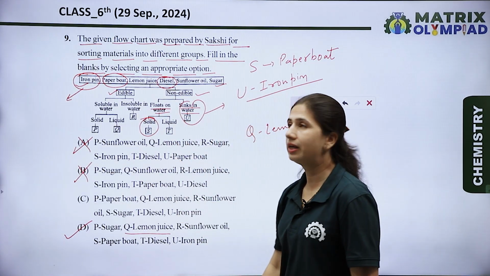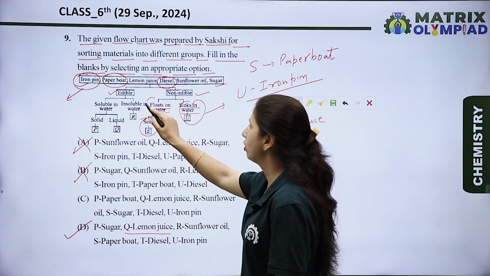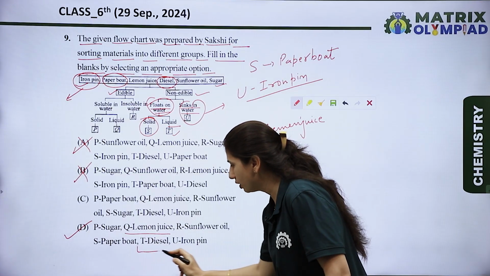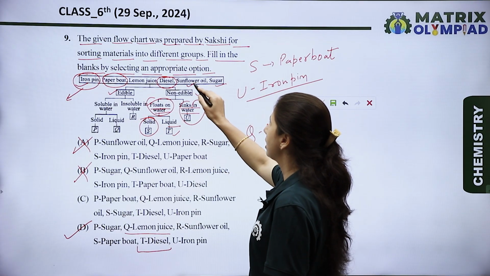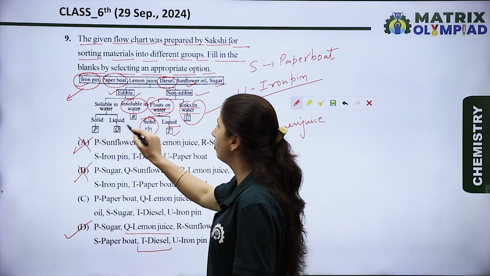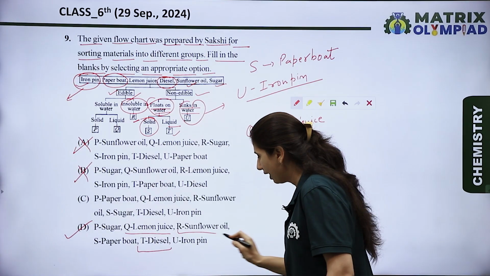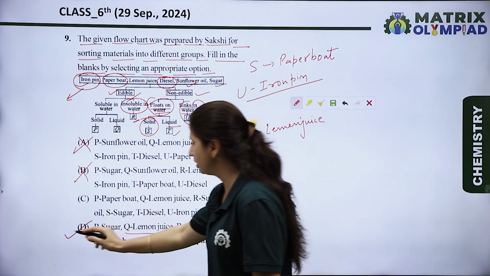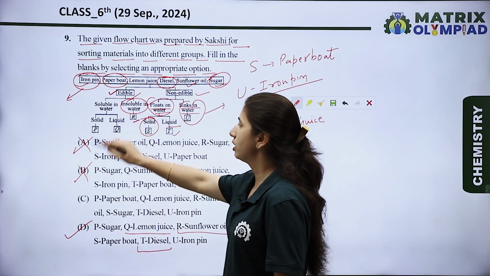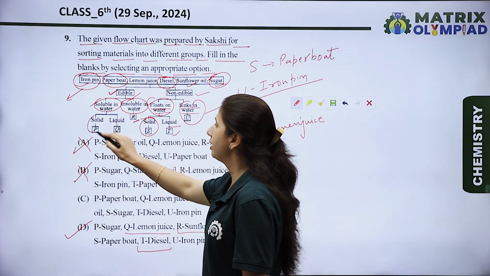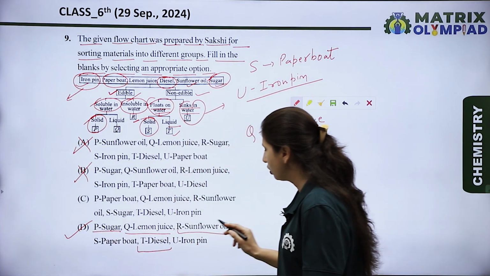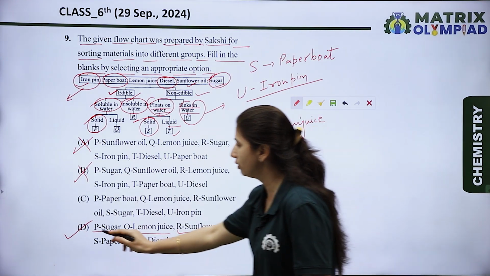Next is diesel. Diesel is a non-edible substance, it floats on water and it is liquid in nature. So T is diesel, and in this option T is diesel. Now sunflower oil. Sunflower oil is an edible substance and it is insoluble in water. So R is sunflower oil. So option D is the right option. Now the last is sugar. Sugar is an edible substance, soluble in water, and present in the solid state. So P is sugar. All the options P, Q, R, S, T and U are matched with option D.